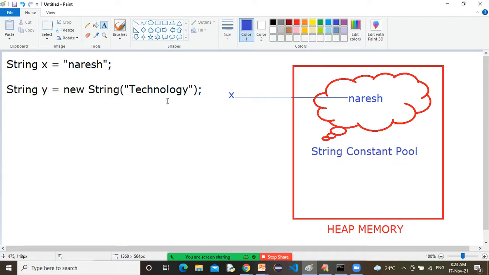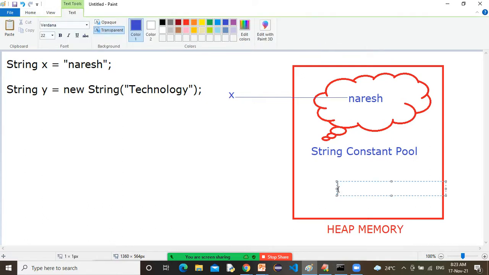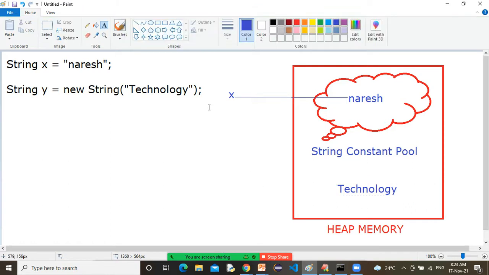But where will this technology object be created? This technology string object will be created in the normal heap, not in the string constant pool.